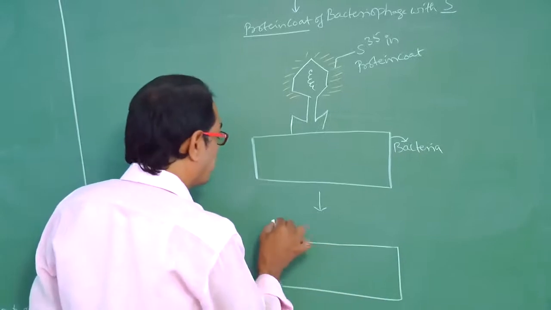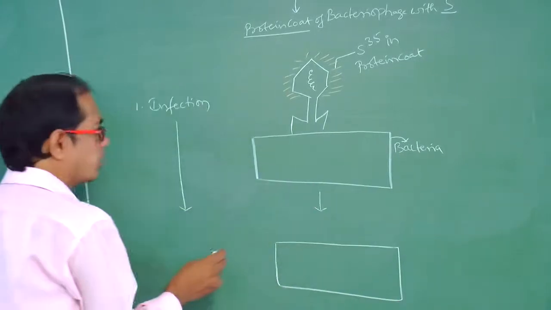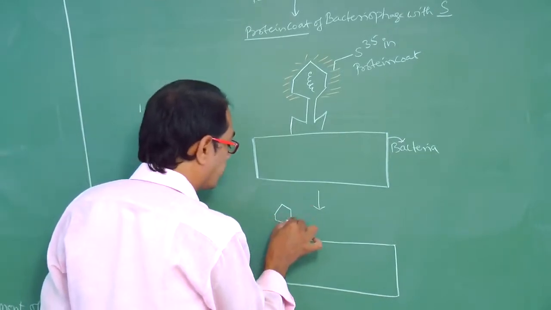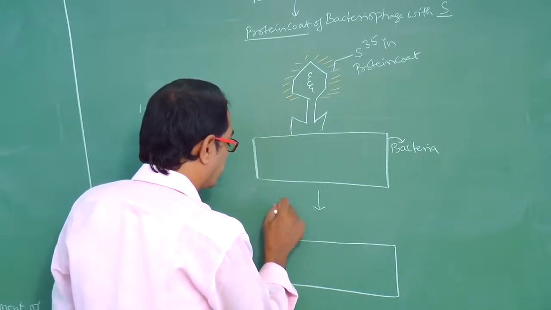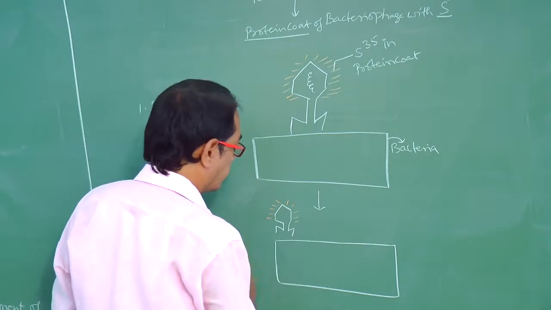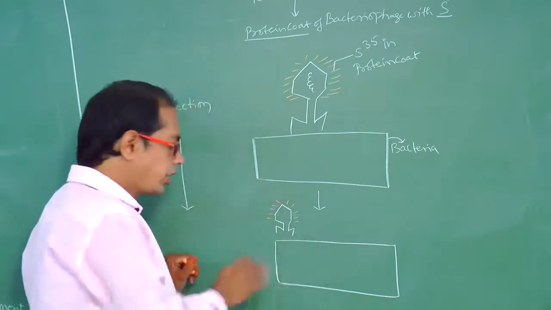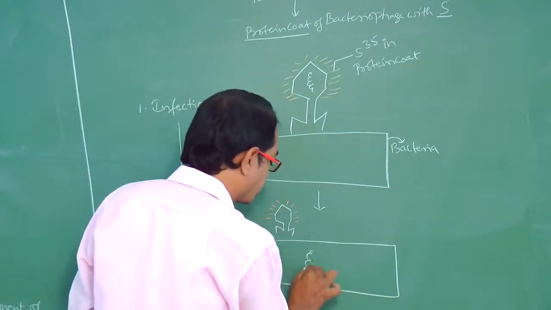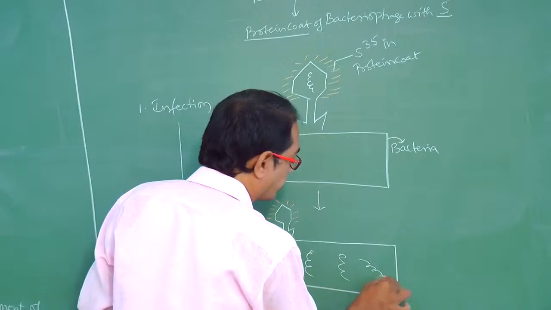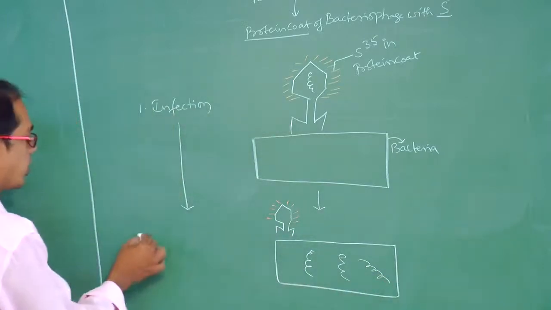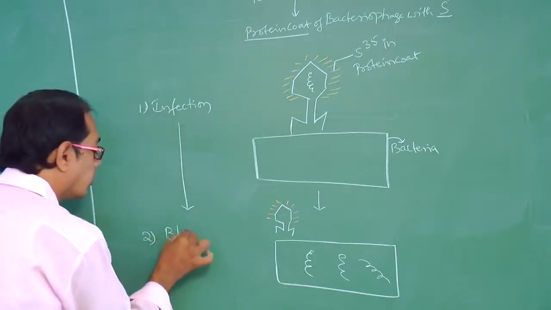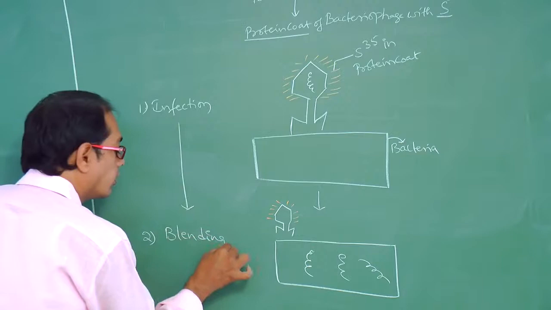After infection, next one is blending. Protein coats are removed, so phage DNA enters and undergoes replication. This second step is called blending.